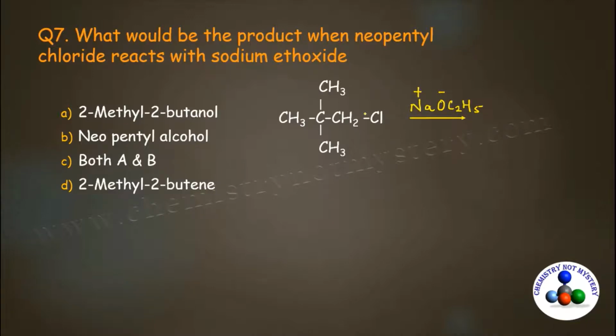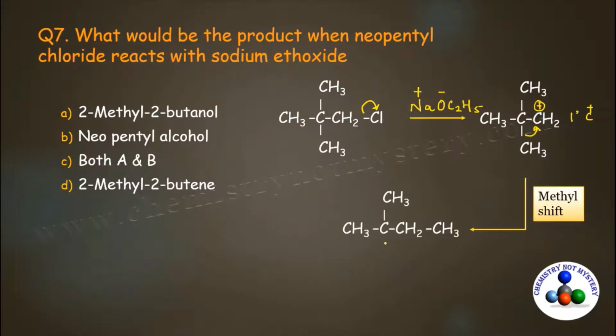First of all, chlorine will leave as a chloride ion. So as a result of it, you will get a carbocation. And this carbocation is a primary carbocation. So always check for the rearrangement. This carbocation may undergo rearrangement by methyl shift. This methyl group will shift over this carbon, and as a result of methyl shift, you will get a tertiary carbocation. This tertiary carbocation is more stable than the primary carbocation. So further, it will take part in the reaction.